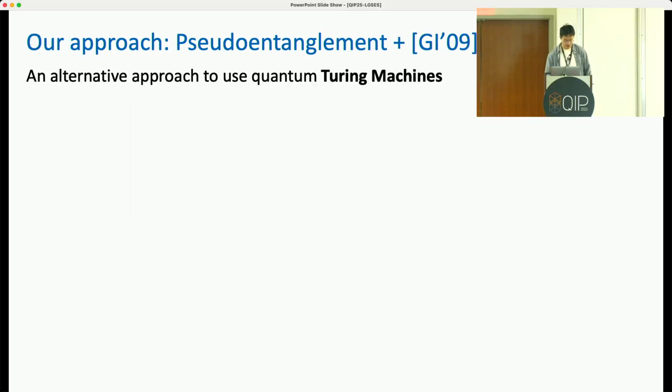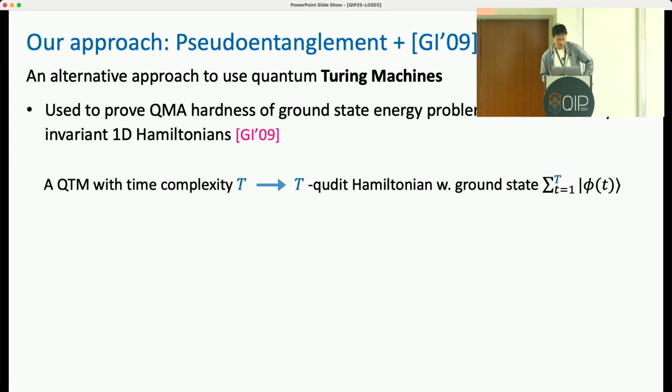To address this issue, in our work, we take an alternative approach where we use the quantum Turing machine model instead of quantum circuits. As you might already know, this quantum Turing machine model is a very cumbersome one compared to circuits. You need to deal with a lot of details. But at the cost of being more technically heavy, we get the advantage to utilize a line of work pioneered by Gottesman and Irani that allows us to construct Hamiltonians out of quantum Turing machines.